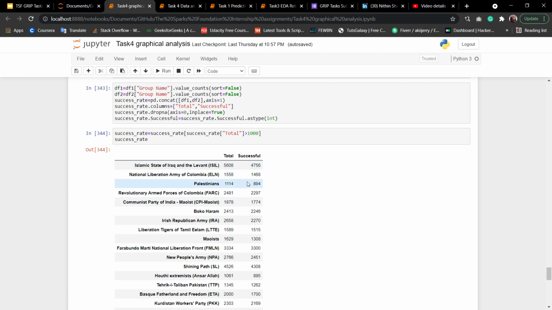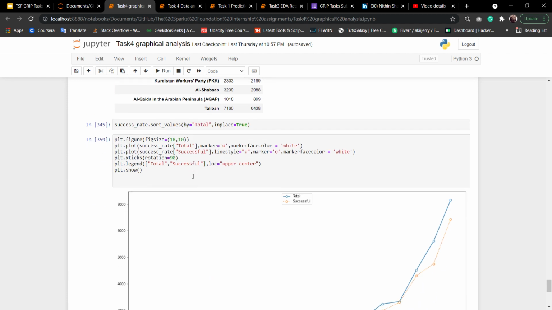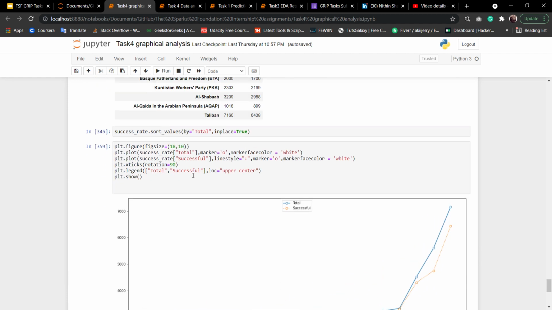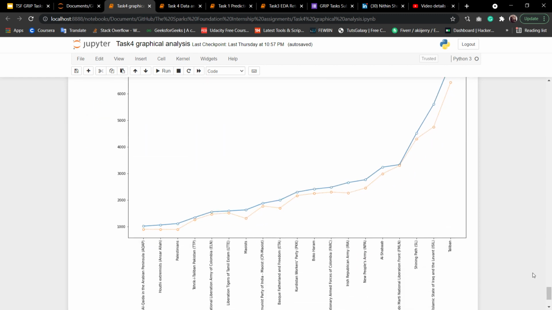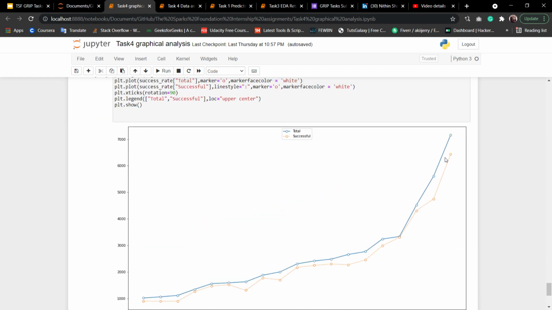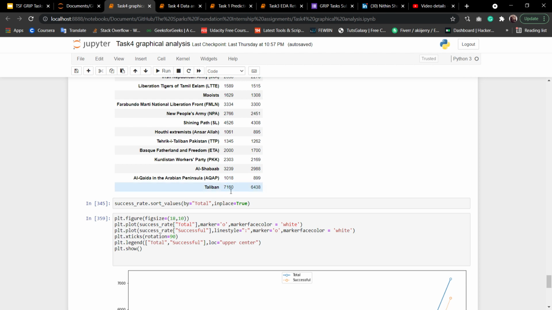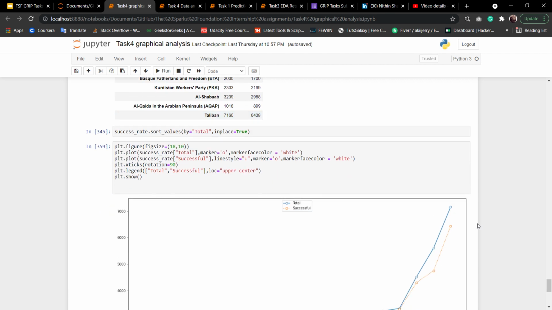As you can see, out of the total number of terrorist attacks, according to the group, the Taliban did a total of 7,160 attacks, and out of them 6,438 attacks were successful.